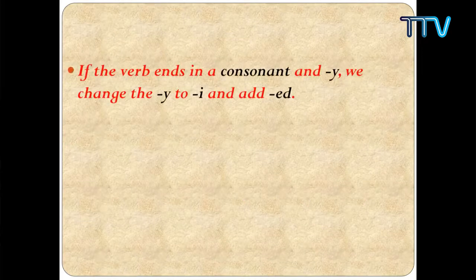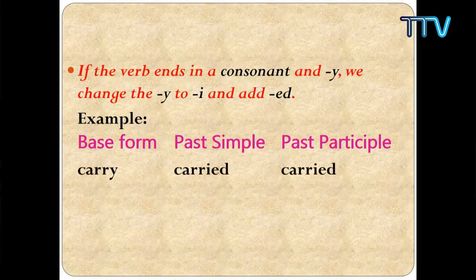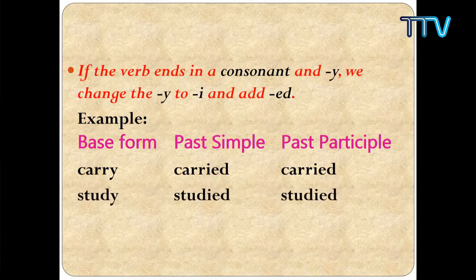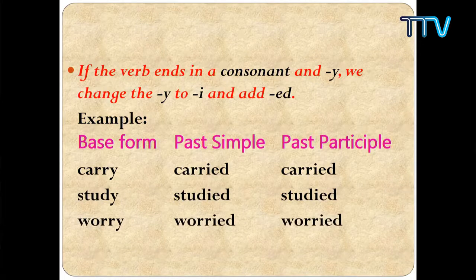If the verb ends in a consonant and Y, we change the Y to I and add ED. For example, carry becomes carried, the Y replaced by I-E-D; study, studied; worry, worried. In the same way, we have marry, M-A-R-R-Y, and then we replace the Y with I and add E-D, so married. This is how the regular verb has a specific pattern.